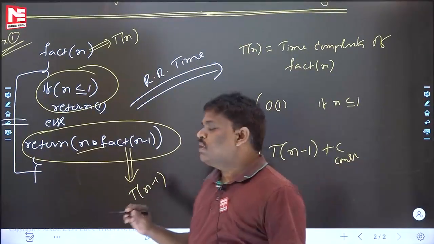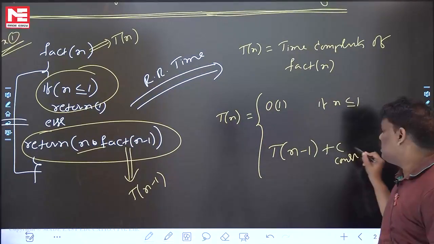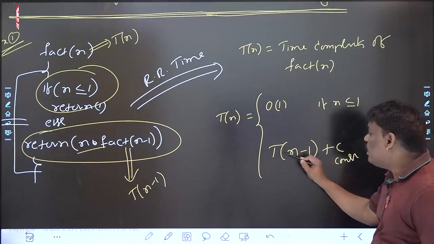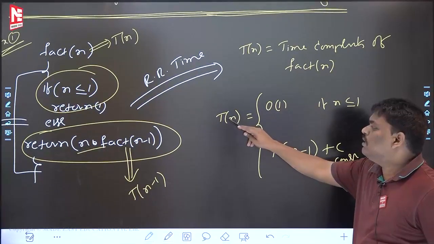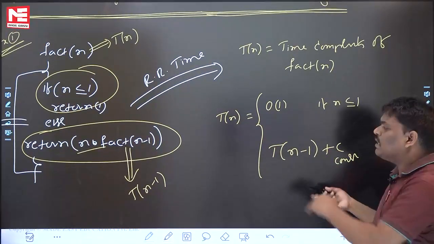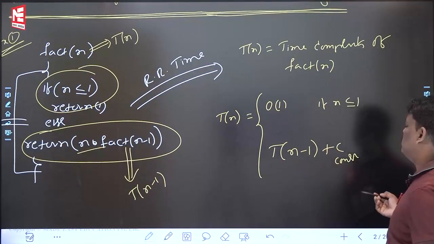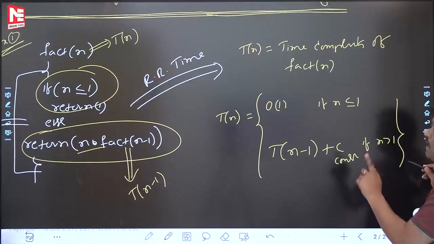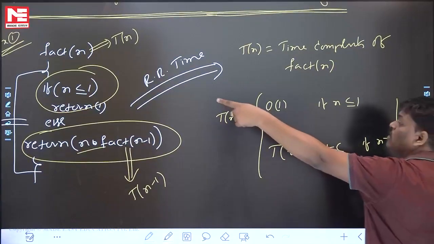Please be careful. In the else part, why no n? No loop is there. Why did T come? Recursion means T: n gives Tn, and n minus 1 gives Tn minus 1. In the else part, no loop, so plus c, where c is a constant, if n is greater than 1. This is the recurrence relation for time, and that is the recurrence for value.